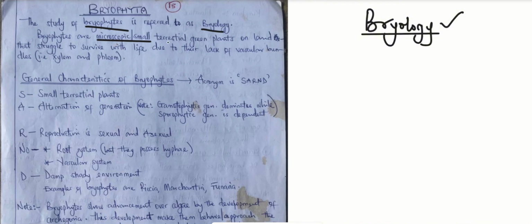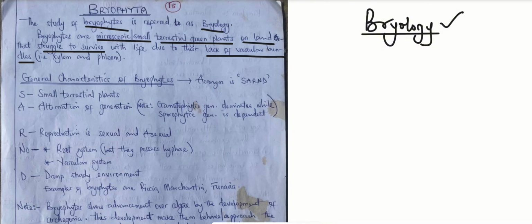Terrestrial green plants, which means that they can photosynthesize, that live on land, and also struggle for survival due to their lack of vascular bundles. So this definition just happened to be a modified one, but it's more like what we said earlier.